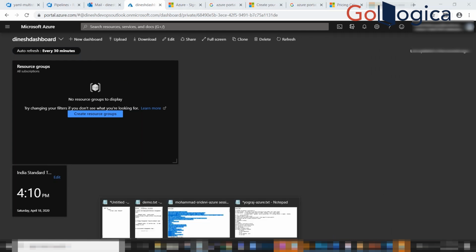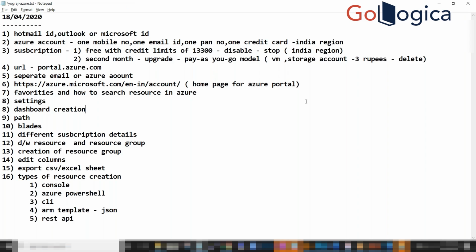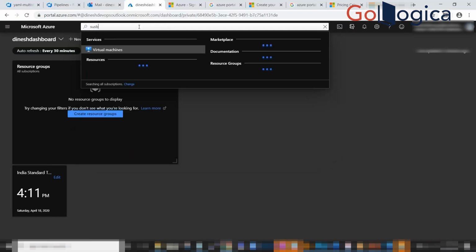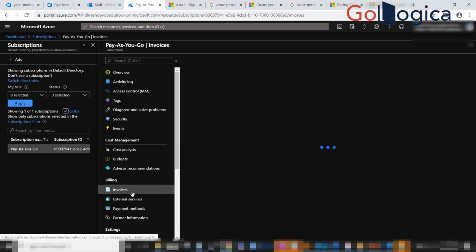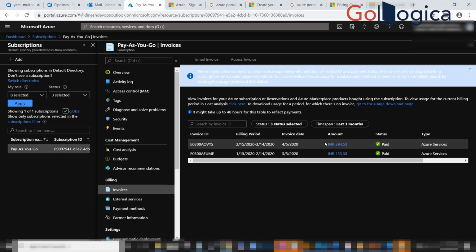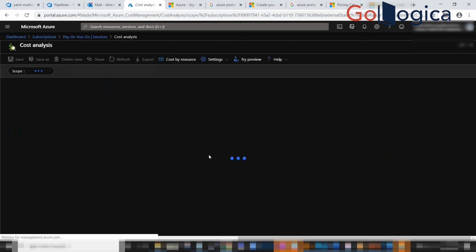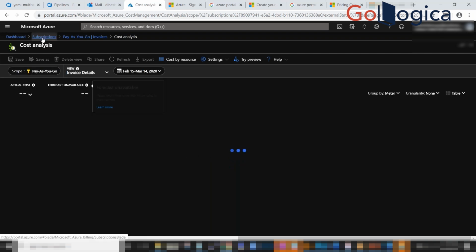So the next one is the path. I'll explain after going through the sources. First I'm on the dashboard page, then I search for a subscription, and inside that subscription I went to the invoice.